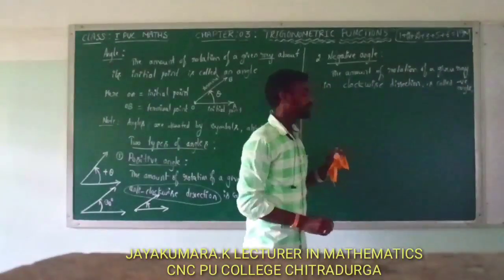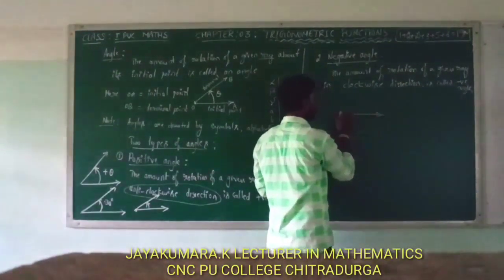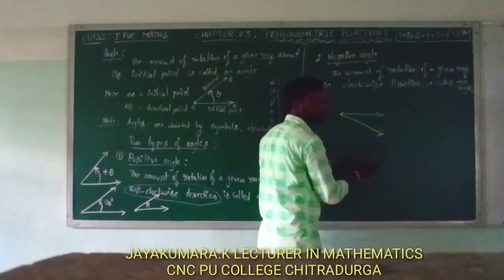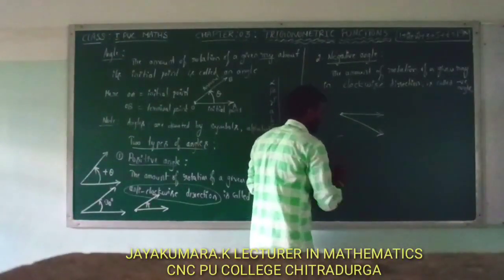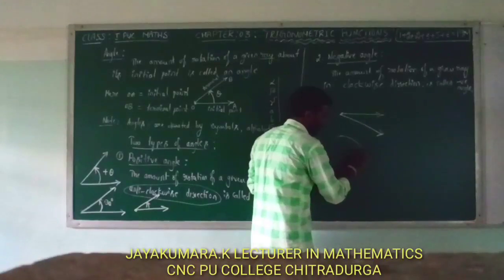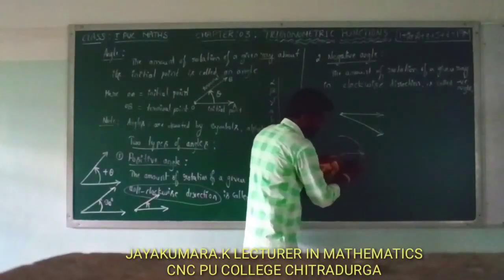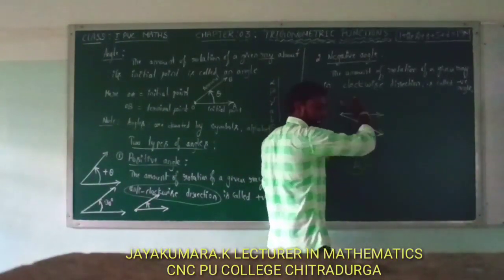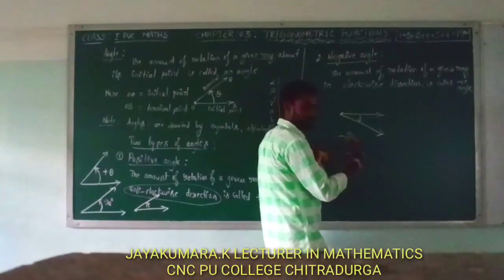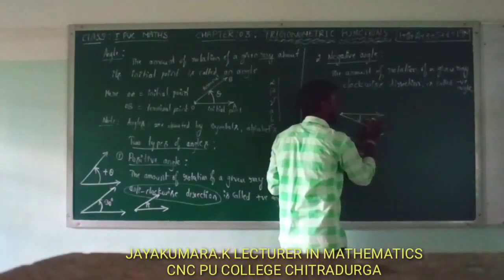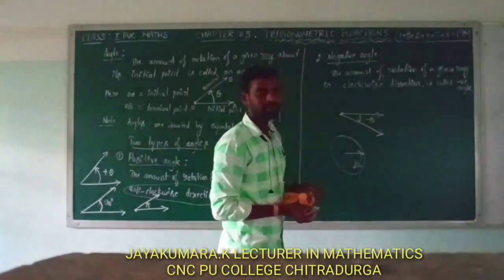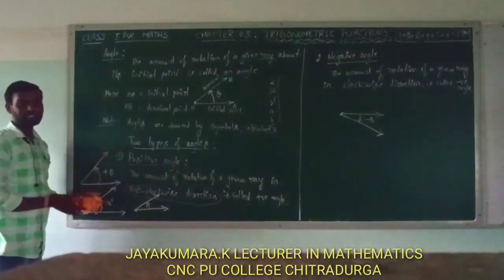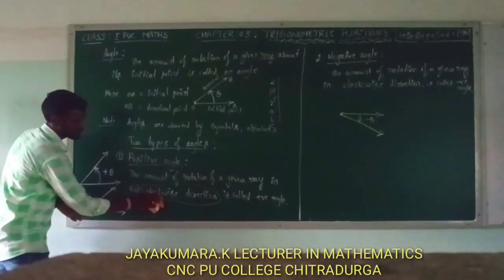It's called negative. Okay, for example, this is a ray. The amount of rotation of a given angle in clockwise direction. Clockwise means clock everything revolve like this. Correct? Clock everything revolve. Hinge taane. Okay. Yeah. The amount of rotation of a given ray in clockwise direction. Clock everything revolve agutala. This is called negative angle. That is minus theta. Here it is plus theta. In that case, that is negative. Ulta ayatandre negative angle. Okay.